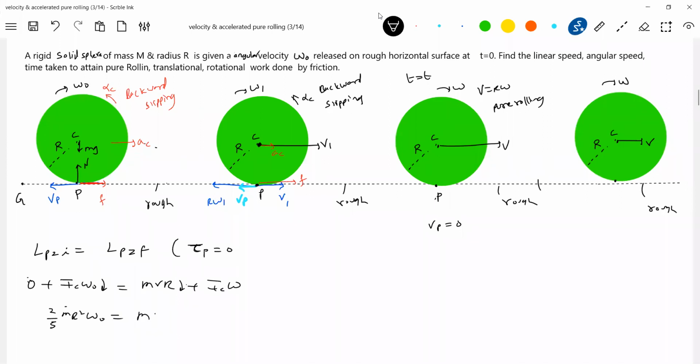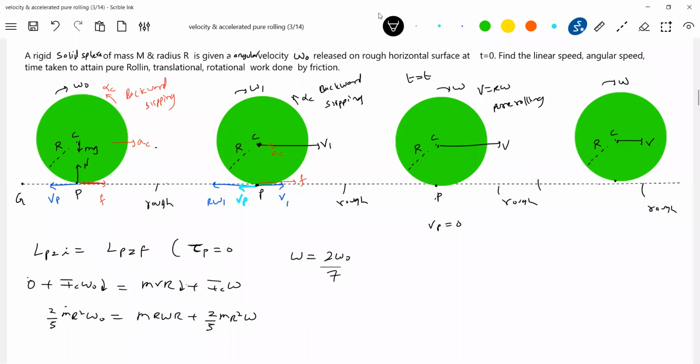V you can write as R omega. So what is omega equal to? Omega here is equal to 2 omega naught by 7.